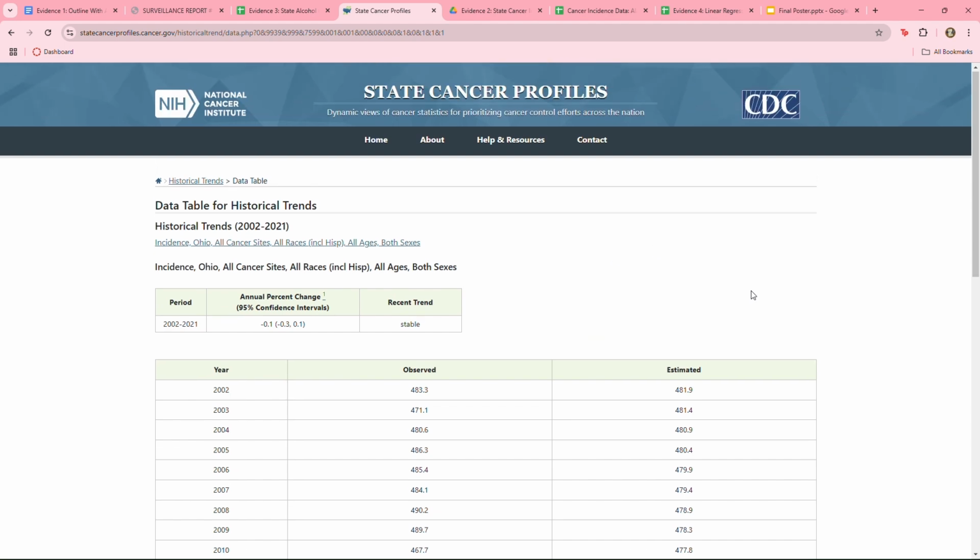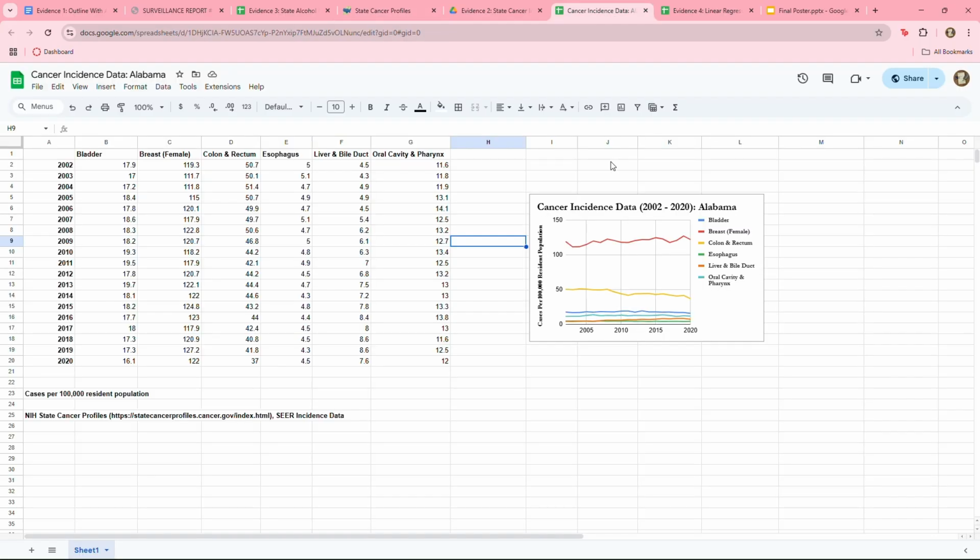It's publicly available. Specifically, what I have pulled up here is for Ohio, and it's across all cancer types. When I did my own breakdown, I referenced every single state. As you can see, this is just one example here. And I broke it down specifically by cancers that I deemed alcohol attributable within my initial literature review. These cancer types were bladder, breast, colon and rectum, esophageal, liver and bile duct, and oral cavity and pharynx cancers. I also generated small graphs for each of these individual data sets to see again if there was anything visual that I could pick up on.